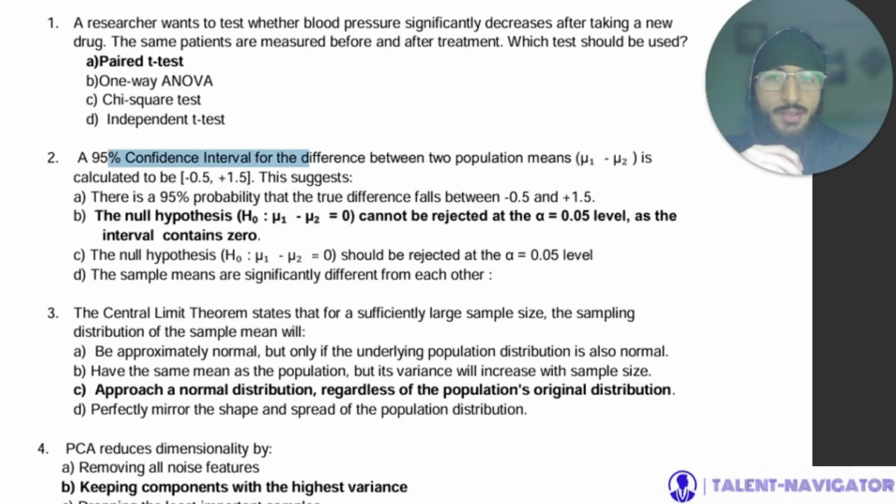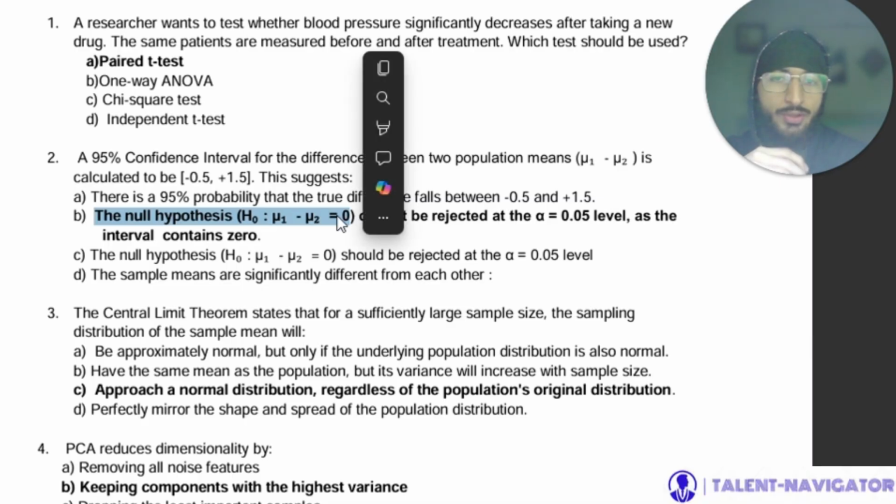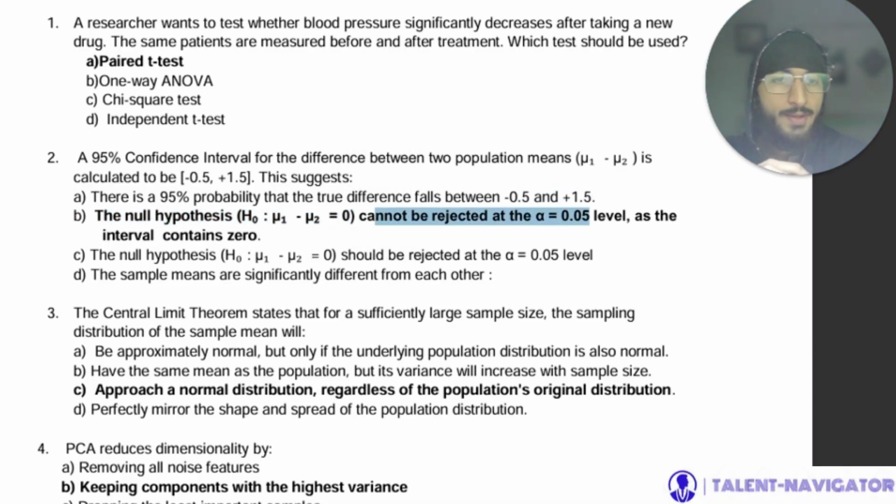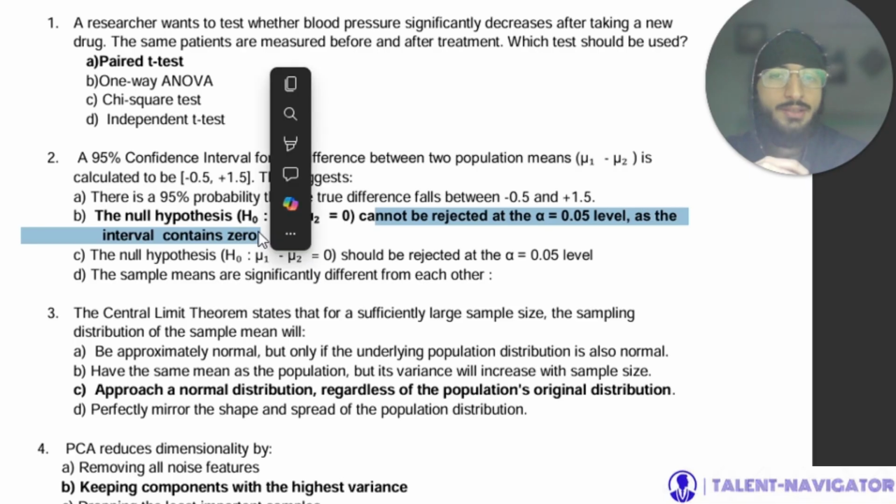Now a 95% confidence interval for the difference between two population means, mu1 minus mu2, is calculated to be minus 0.5 to plus 1.5, which suggests that the null hypothesis H0 equal to 0 cannot be rejected at the alpha equal to 0.05 level as the interval contains 0.